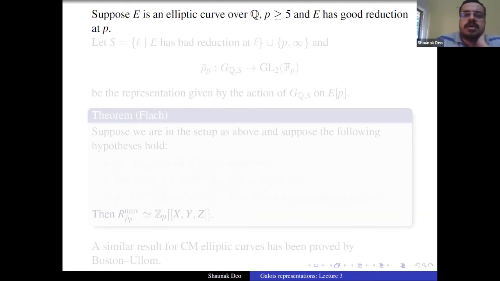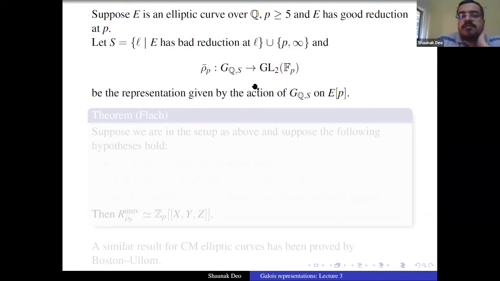So suppose E is an elliptic curve over Q, p is greater than or equal to 5, and E has good reduction at p. Let S be the set of primes at which E has bad reduction, and we include p and infinity. And let rho_p bar be the representation from G_{Q,S} to GL_2(F_p), which is given by the action of G_{Q,S} on the p-torsion points of E.